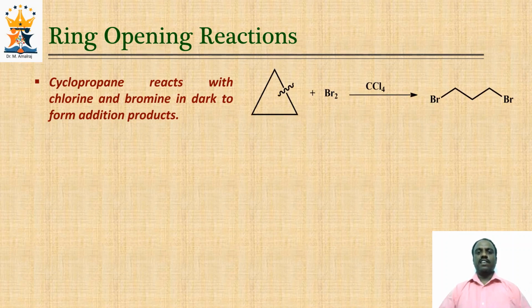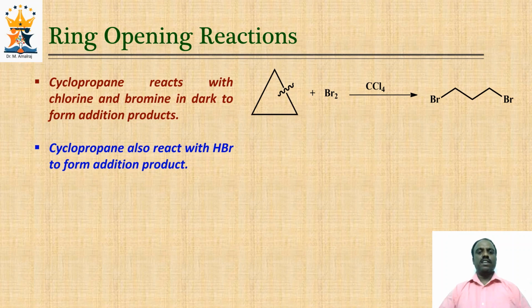Look at the reaction. Cyclopropane reacts with bromine to form 1,3-dibromopropane. It also reacts with HBr to form 1-bromopropane. In both cases, the cyclic compound becomes acyclic. That is called a ring opening reaction.